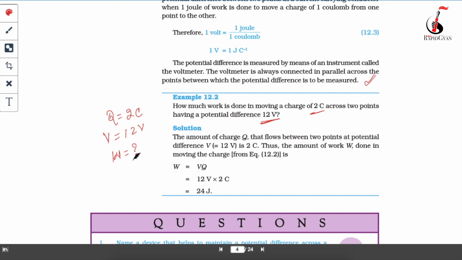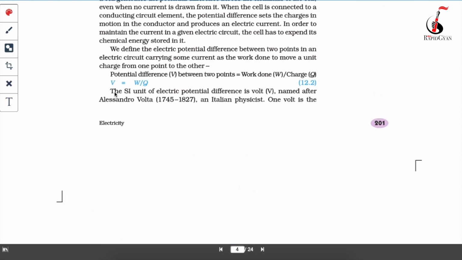After that, you will write the formula. What is the formula? V equal to W upon Q: potential difference is equal to work done upon charge.